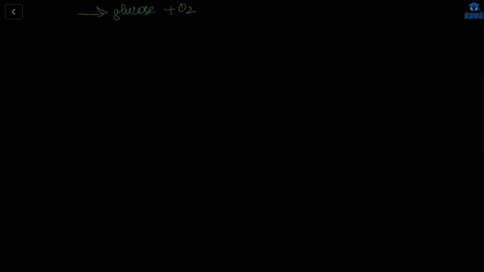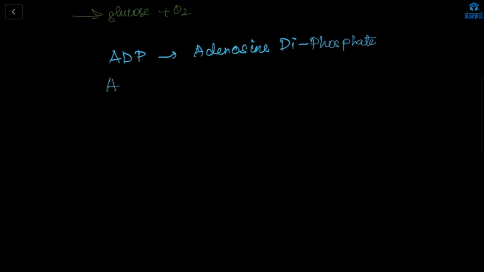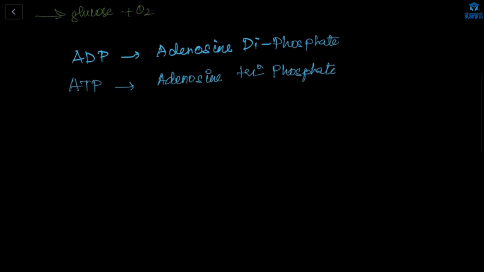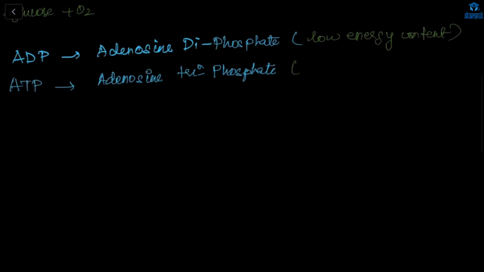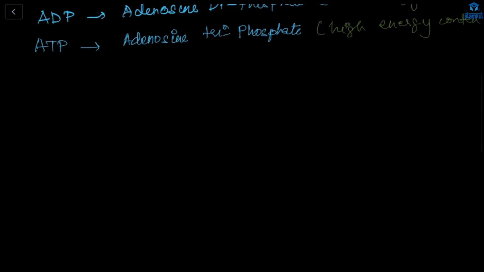So whenever the organism requires, they can use it. How is this happening? You have to know that there is ADP. ADP, what is that? Adenosine diphosphate. ATP is adenosine triphosphate. ADP has low energy content, and ATP has high energy content. It is rich in energy.